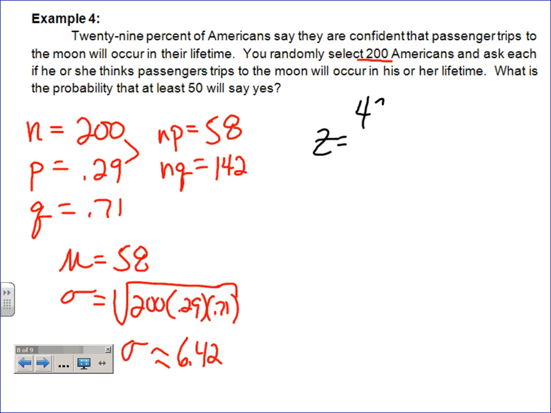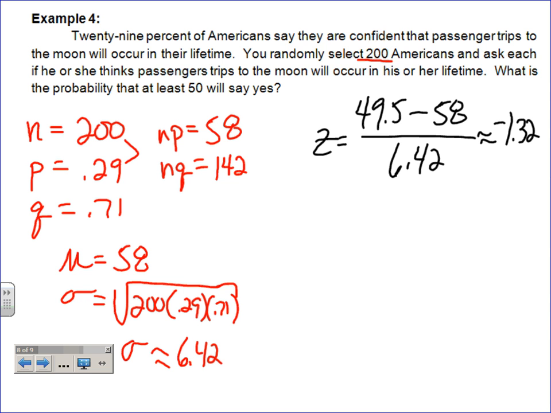So that 49.5 is our x value minus our mean, which is again 58, divided by the standard deviation of 6.42. That z-score is approximately negative 1.32. And it does actually make sense that it's negative, because the x value we're looking at, 49.5, is less than our mean. And so it will be left of that distribution there.